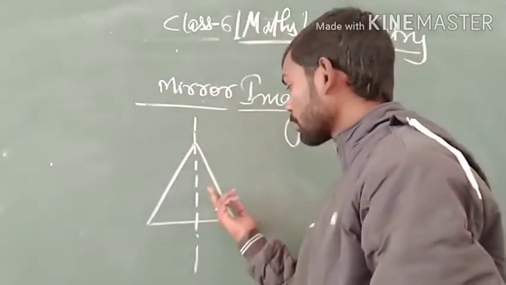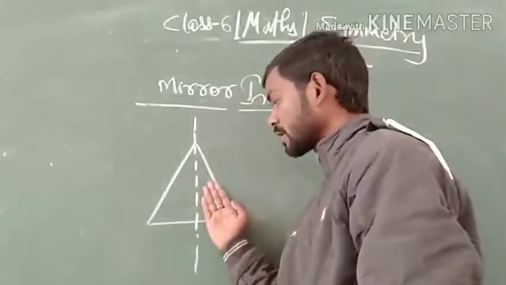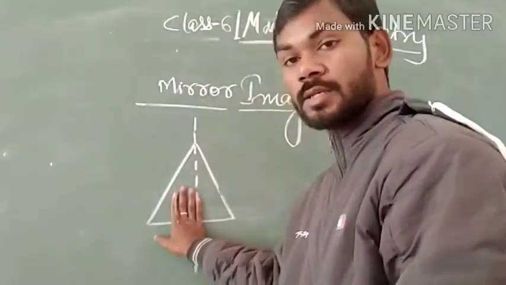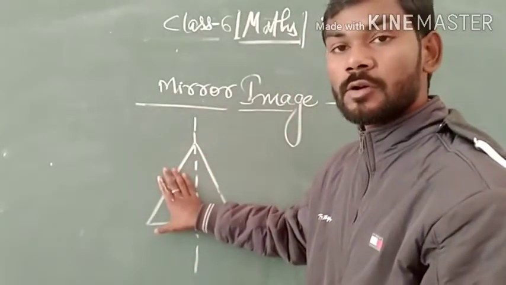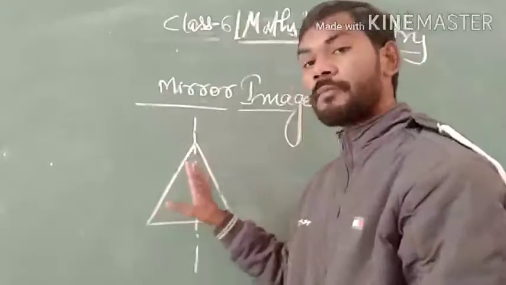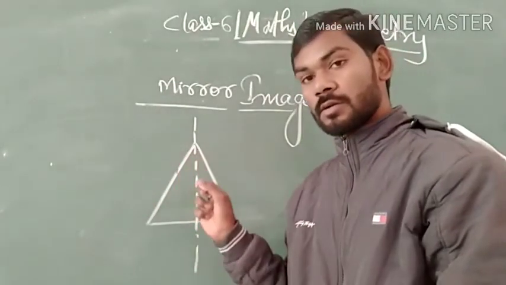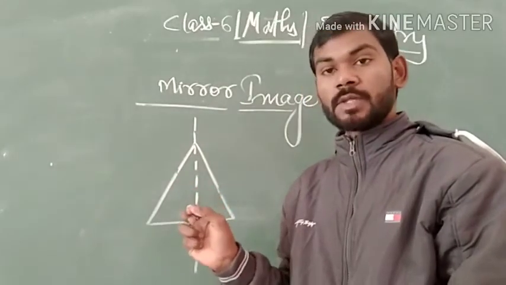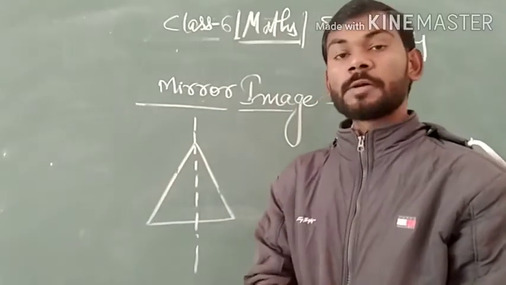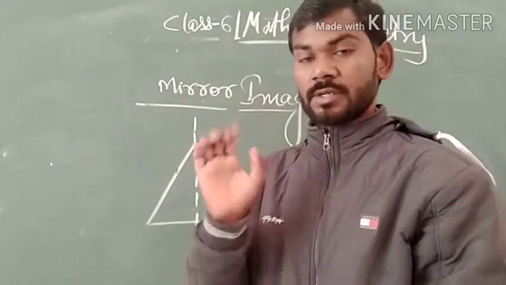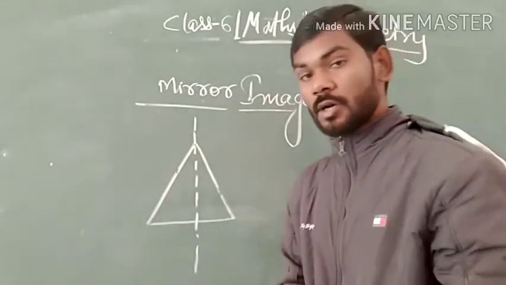Now, if I place this part on this one by rolling it over like this, then this part completely covers this, which shows that every part of this triangle is the mirror image of the other, and hence they have symmetry, and therefore they are called symmetrical. Now let's see some examples of symmetrical objects.